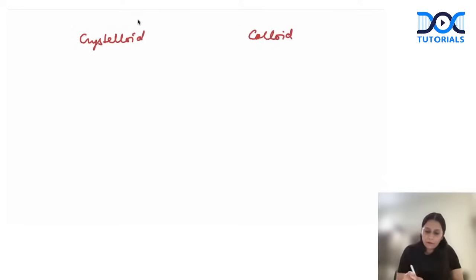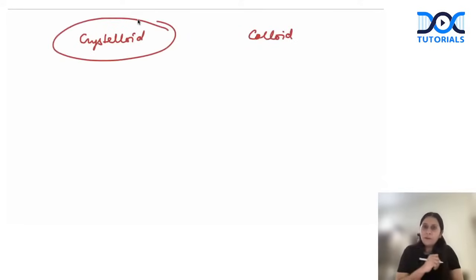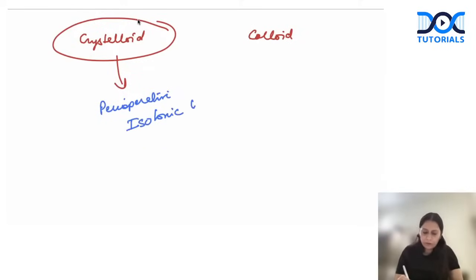Now our basic fluid is the balanced crystalloid solution. That is the fluid which we use in the perioperative period. In what? In the perioperative period it is your isotonic crystalloid. So this is the basic fluid which we are using, isotonic crystalloid.